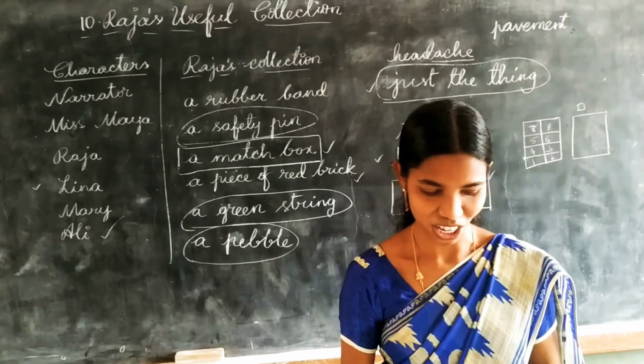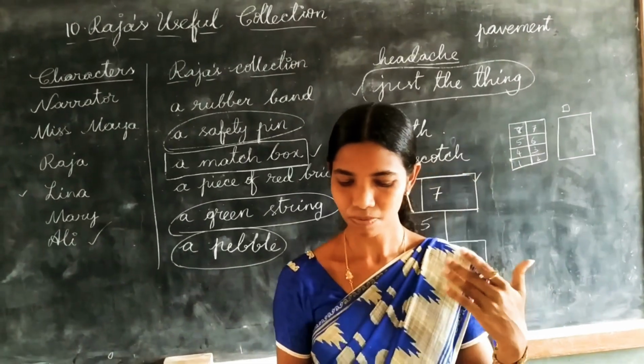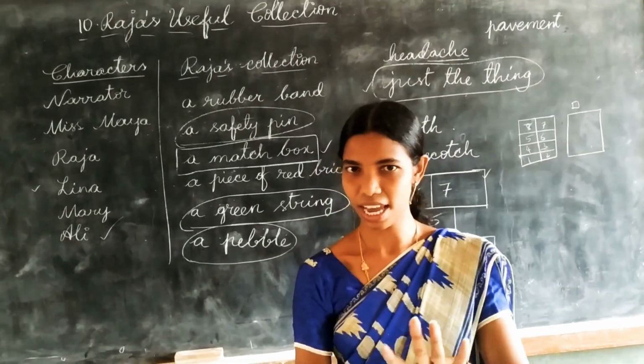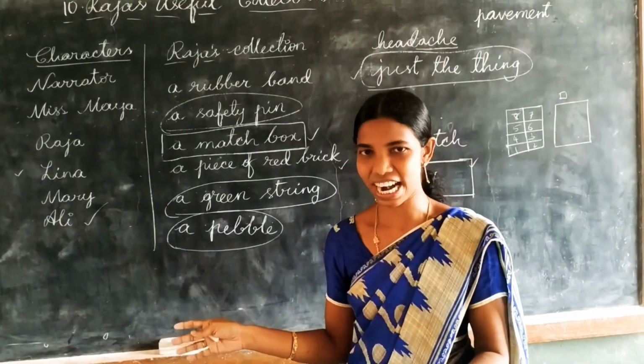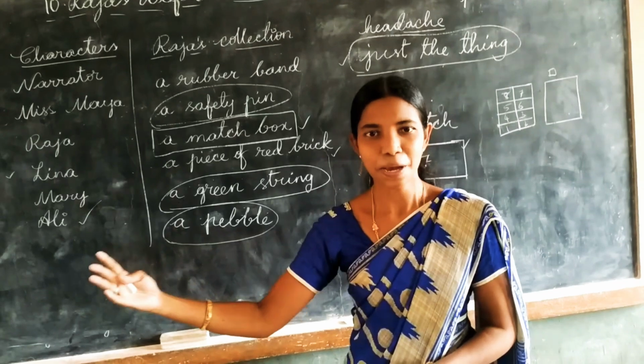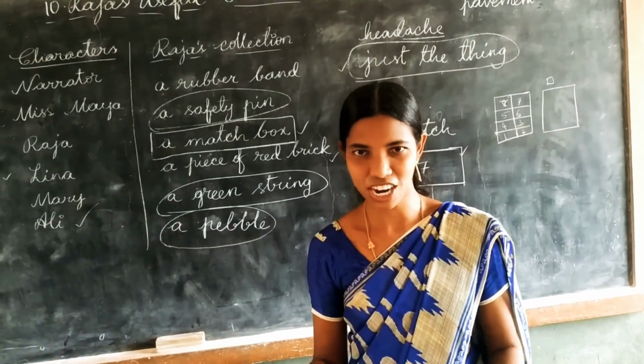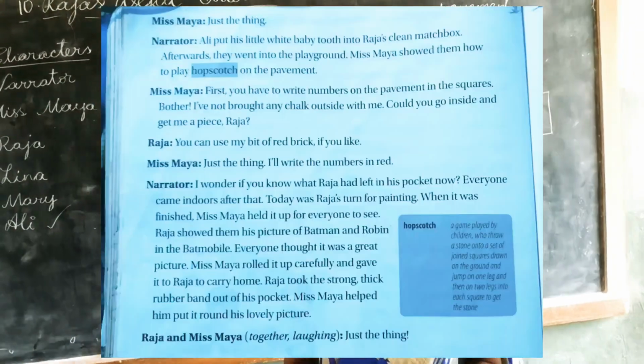Okay. Then what happened? The director is describing. That is not described here, maybe I thought. So she made everything ready for the hopscotch. Then the children played well in the ground. They may have enjoyed a lot, right? Next scene, the narrator is describing.